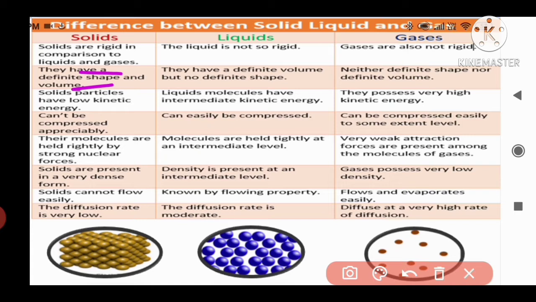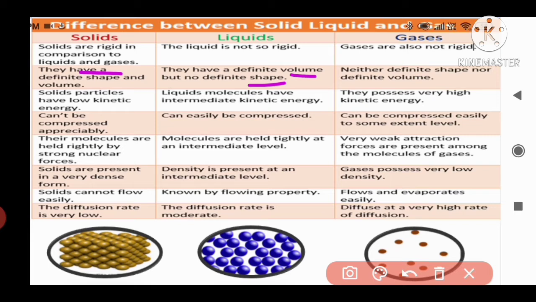But coming to the liquids, liquids have a definite volume, but there is no definite shape. How can we say? For example, water. If you take water in a glass, the shape of the water is the shape of the glass. If you transfer the water from the glass to another container, then the shape changes from the glass shape to the other container's shape.